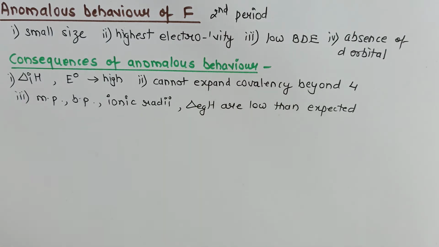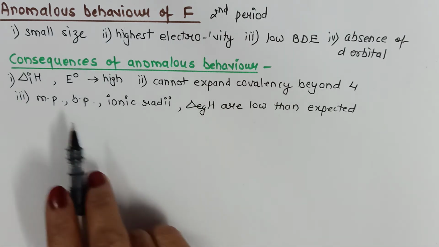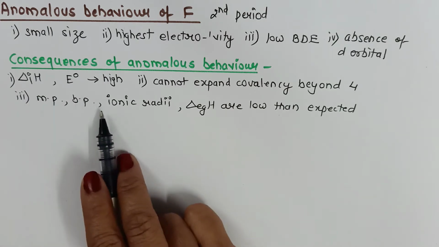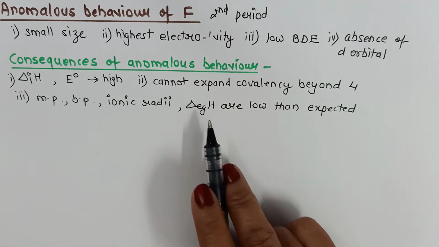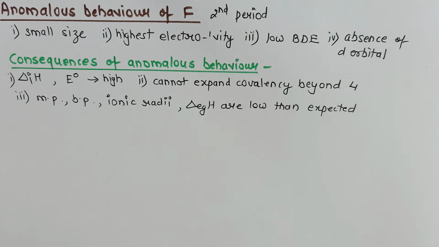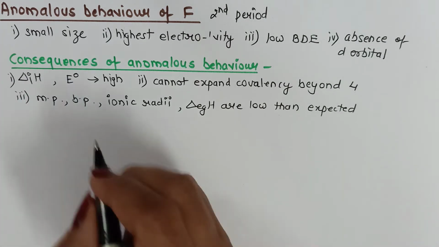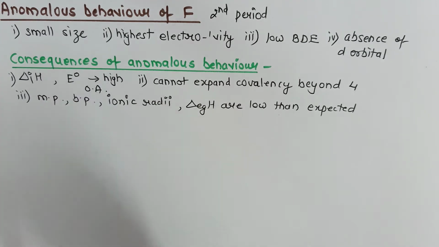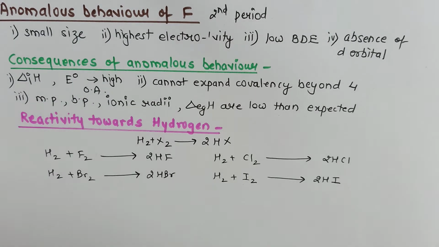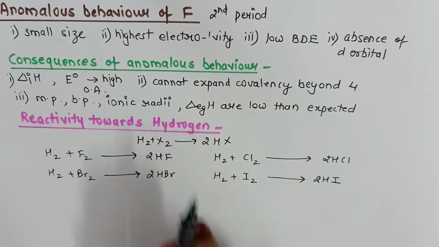It cannot expand its covalency beyond 4. Other factors like melting point, boiling point, ionic radii, electron gain enthalpy are lower than the expected trend. And since its E naught is very high, it is a strong oxidizing agent. Let us begin with the first chemical property, reactivity towards hydrogen.